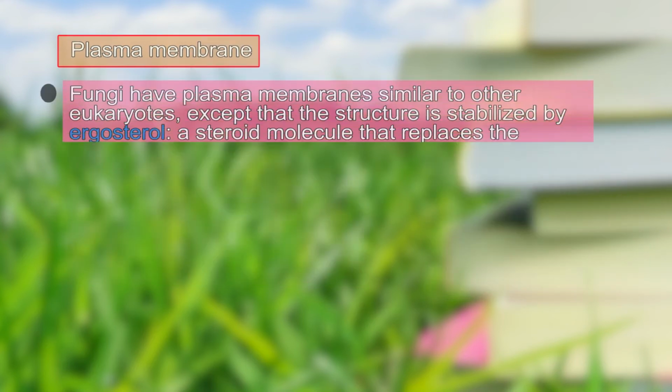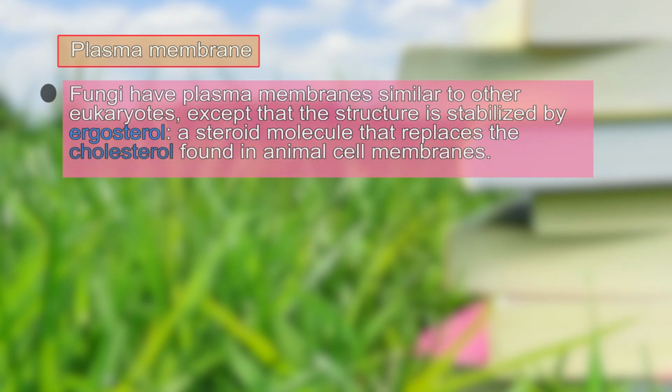Coming on to another component of the cell, that is the plasma membrane. Now, the plasma membrane structure is very similar to other eukaryotic membranes.